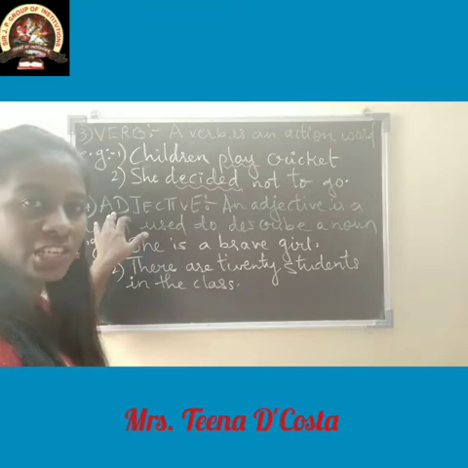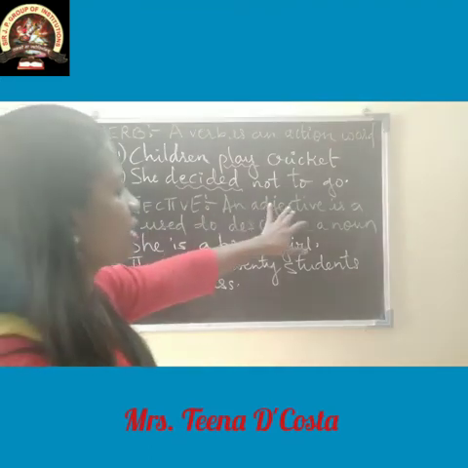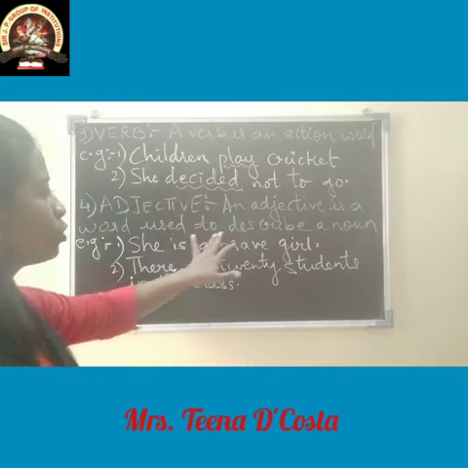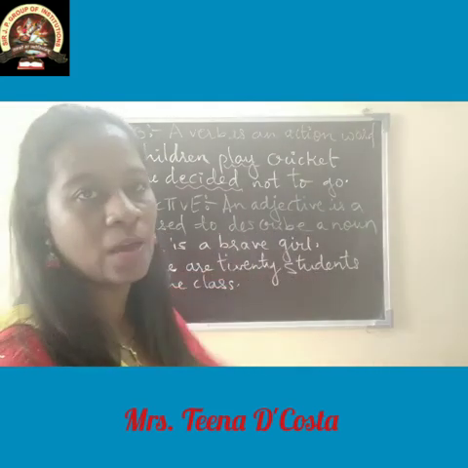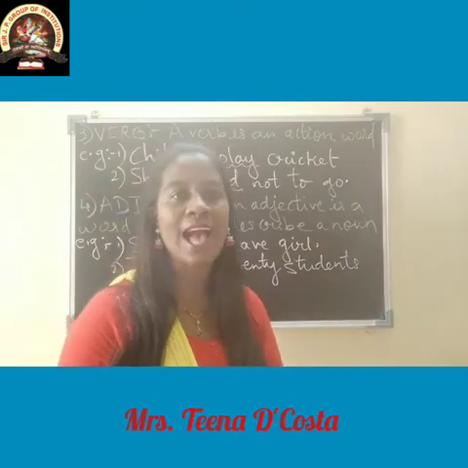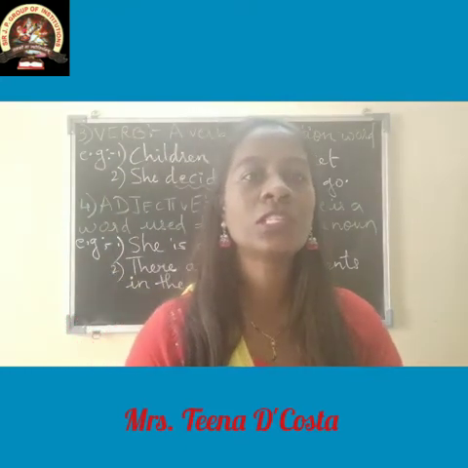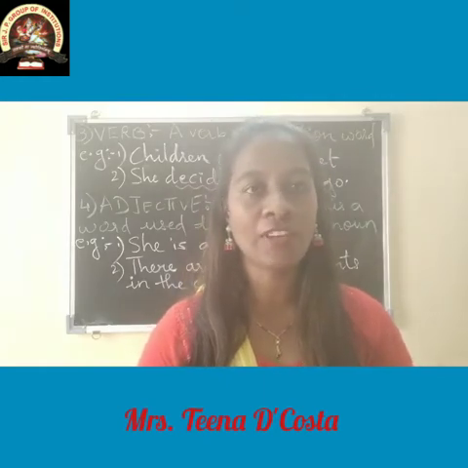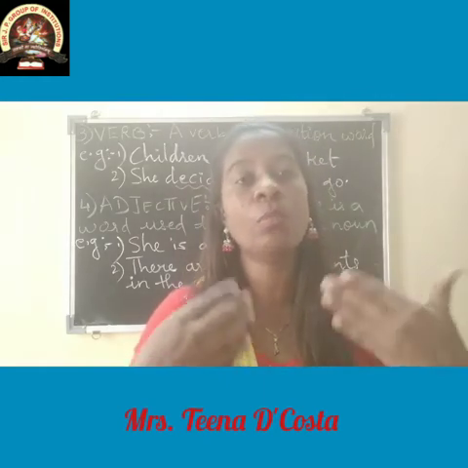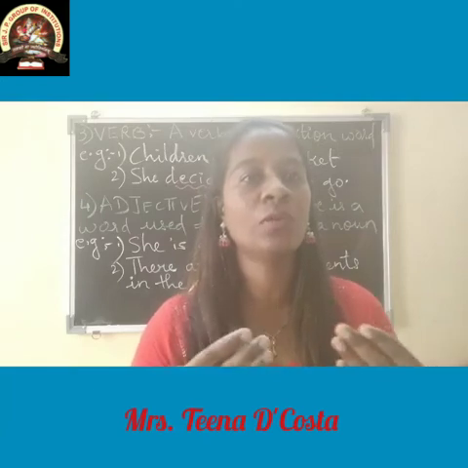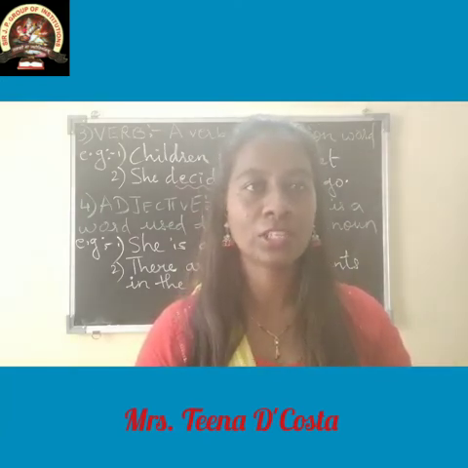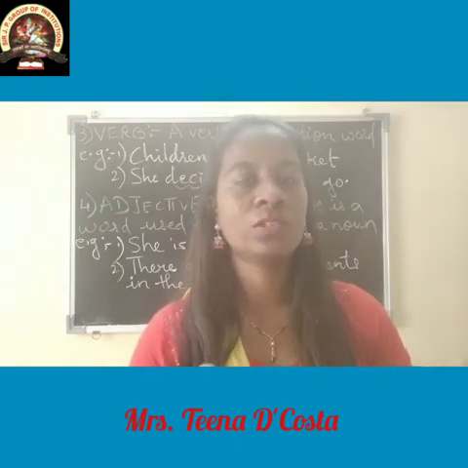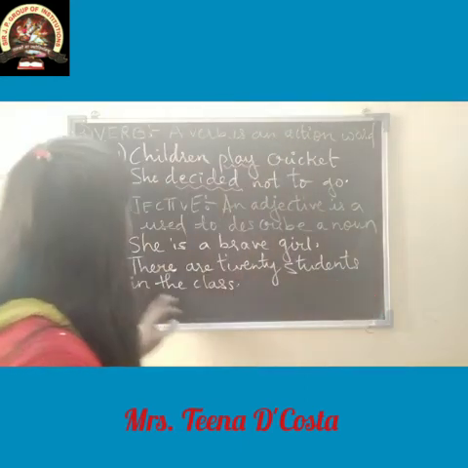Next is adjective. An adjective is a word used to describe a noun. So here you can see adjective is a word which is used to describe a noun. That means adjective will always describe the noun more or qualify the noun more. I hope you all understood. Adjective will always tell more about the noun. So let's see the example, you will understand.